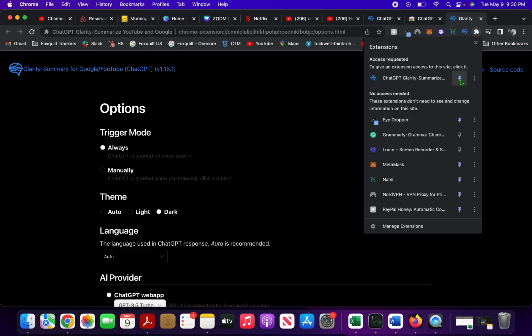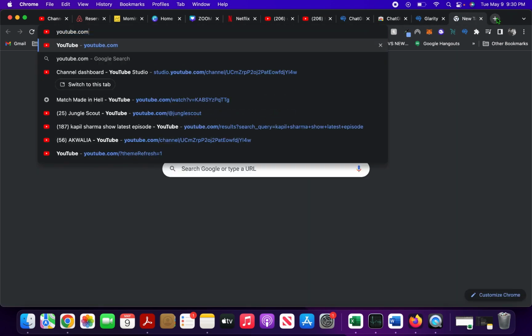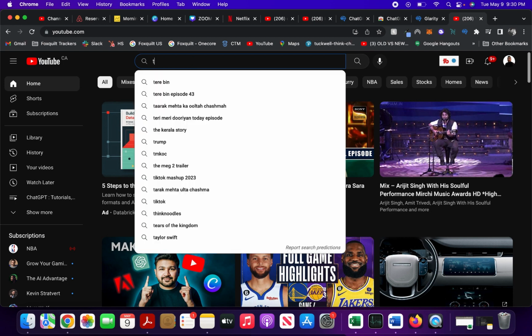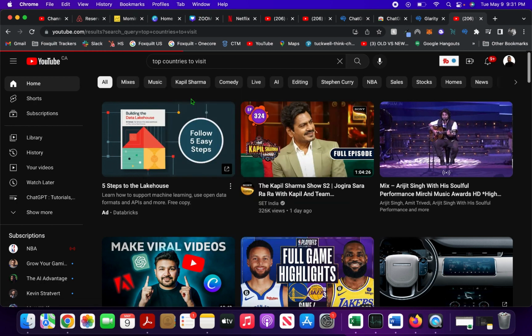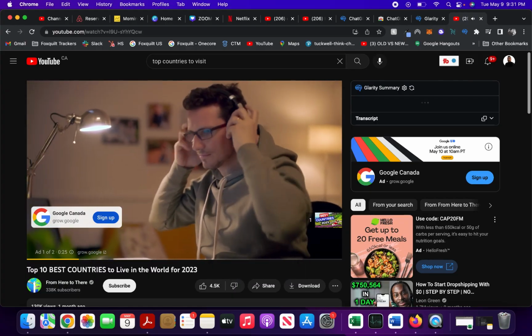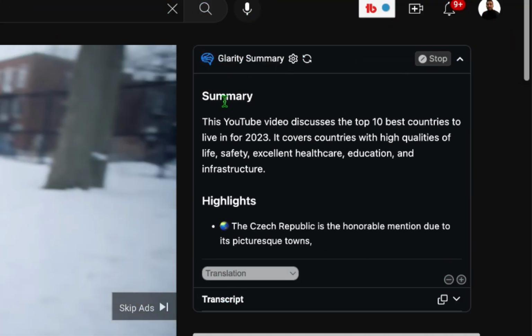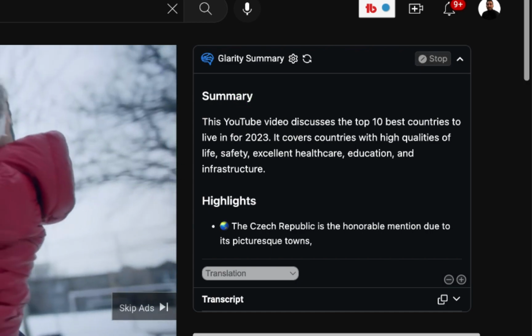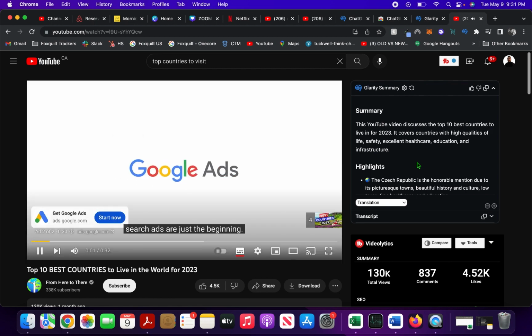I pin this to my taskbar so it's easier for me, and then I go to YouTube. I search for a video. And as you can see on the right hand side, the Glarity summary is open and it shows you the summary of this YouTube video. And this is how you can use this ChatGPT YouTube summary extension to summarize any YouTube video easily.